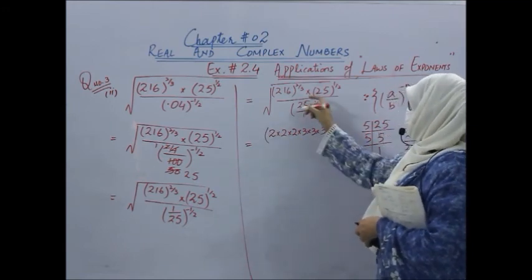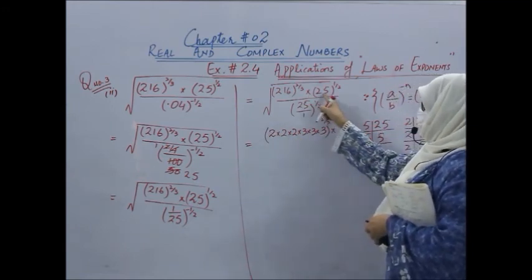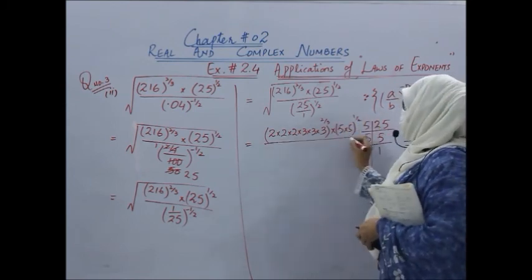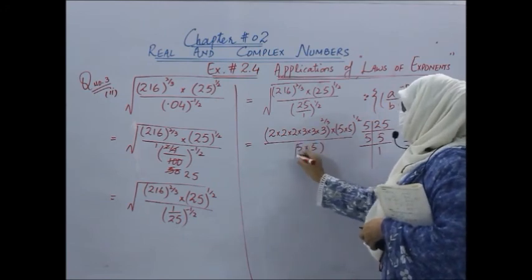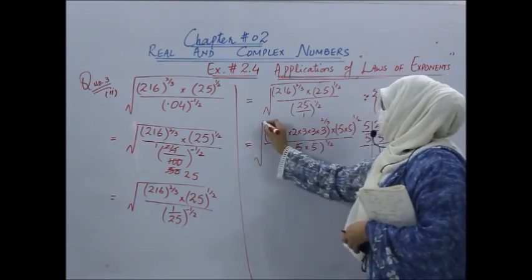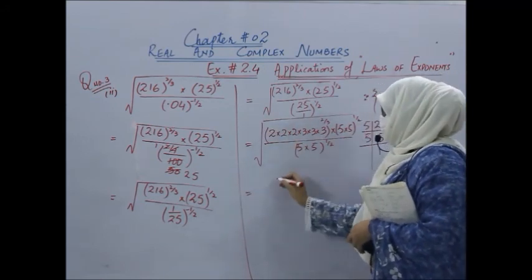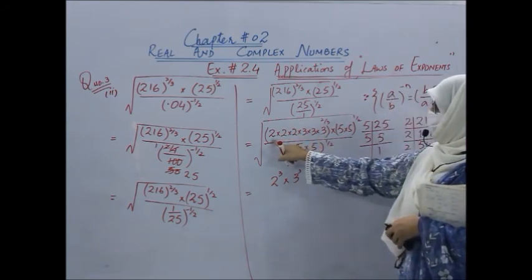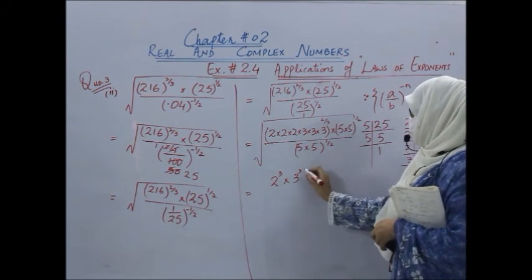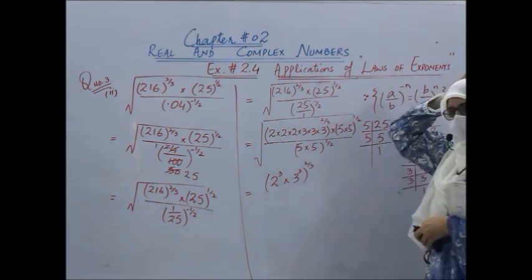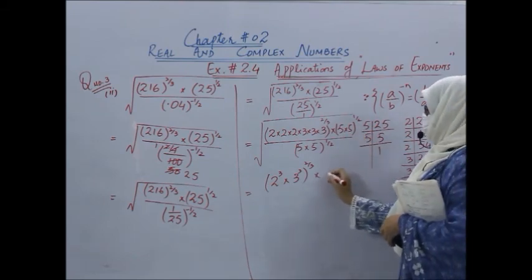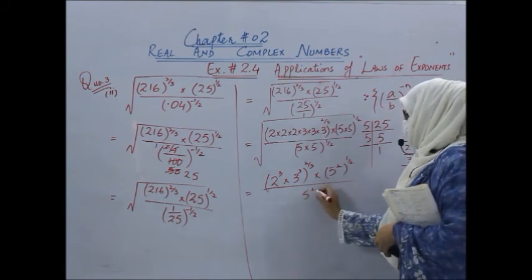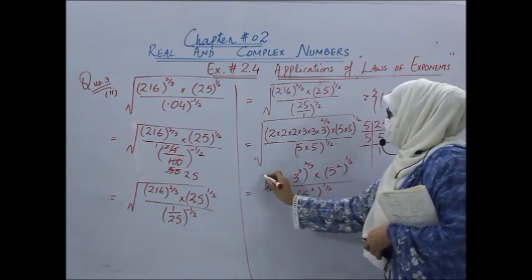And whole power is 2 by 3. And what about 25? We can write 5 into 5 whole power 1 by 2. Similarly, in the denominator we will have 5 into 5 whole power 1 by 2 under a square root. Now we can write it like this: 2 power 3 into 3 power 3. As the bases are same, we can add the powers. How many times 2 is? 3 times. Similarly 3, and whole power is 2 by 3. And what about next? This could be written as 5 square whole power 1 by 2. Similarly in the denominator, 5 square whole power 1 by 2.